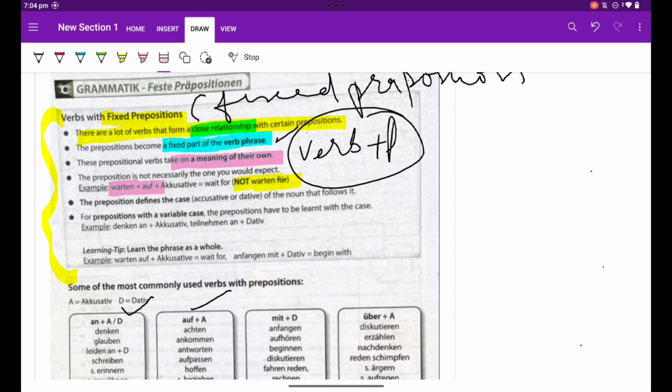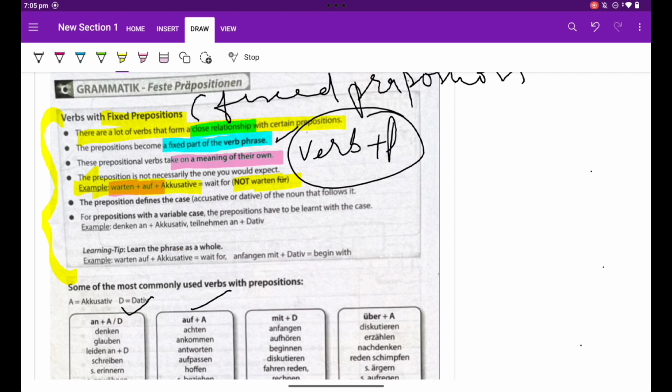So warten auf becomes the phrase. It is also known as, I like this word, verb phrase. So next point: the preposition defines the case, accusative or dative. Now see warten auf, for example, this is an accusative phrase because auf is accusative.